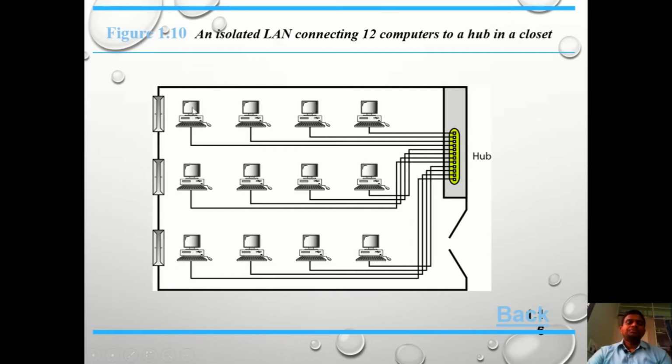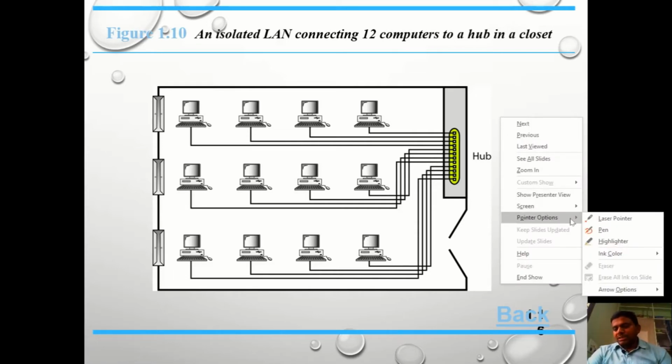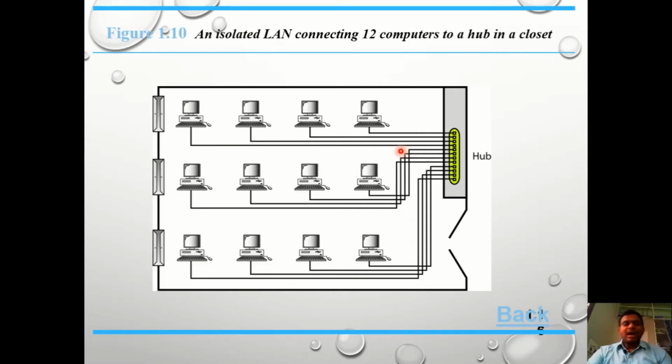For example, this is N1 and this is N12. Now I want to send some information from node 1 to node 12, just assume a hi message. For this purpose, first of all, these two nodes must be connected to the same switch or same hub, within the same network.